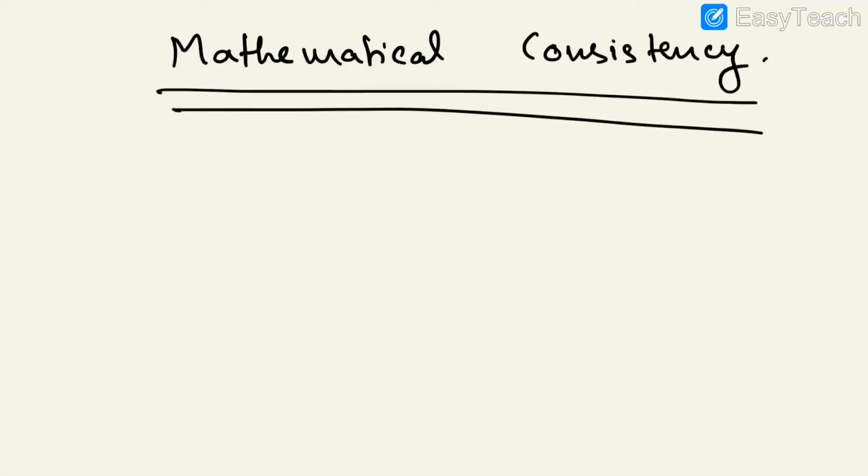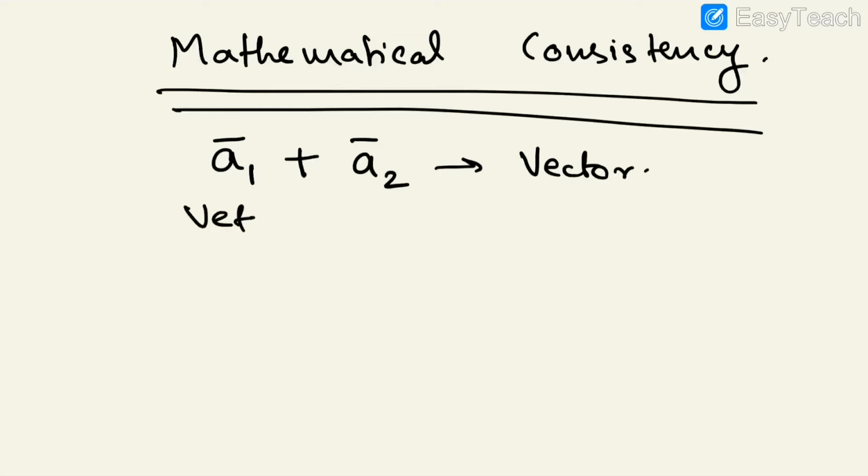Now there are certain portions where we have defined things. Suppose there is one vector A1. We have done addition to A2. What will it give? It will give a vector quantity. So a vector added with a vector will give a vector quantity. This has to be maintained in any which way.